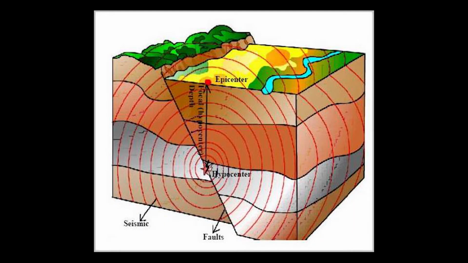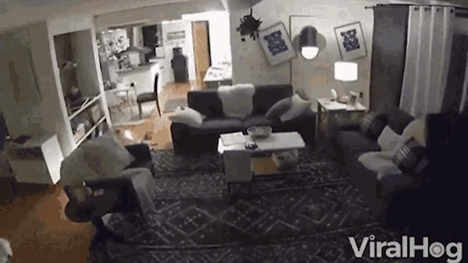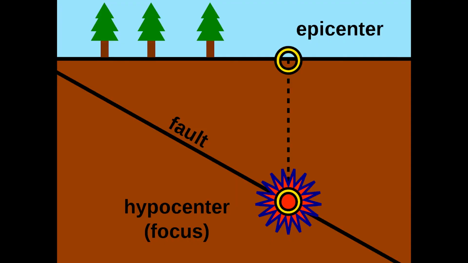Earthquakes occur when there is a shock wave in the underground area called the hypocenter, which is the origin point for earthquakes. The shock wave results in the shaking on the Earth's surface, the epicenter, which can be mild or violent.